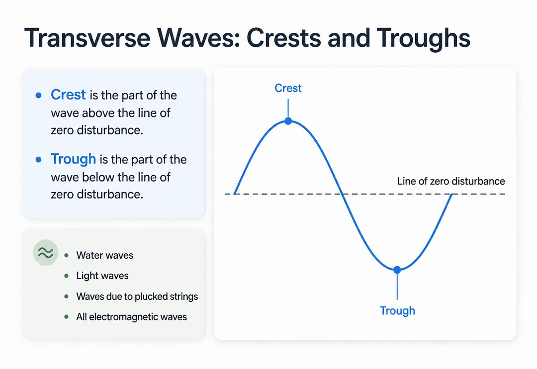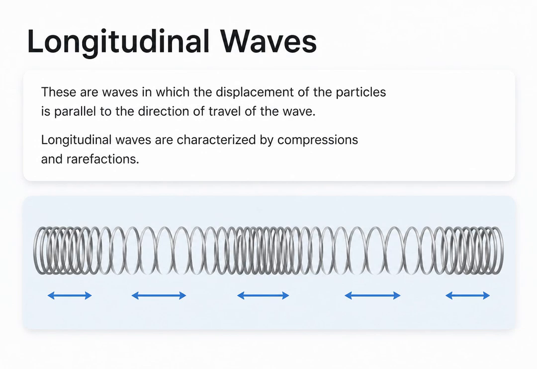A crest is the part of the wave that rises above the equilibrium line, or the line of zero disturbance. A trough is the part that dips below it. Examples of transverse waves include water waves, waves on a plucked guitar string, and all electromagnetic waves, including light. Next, we have longitudinal waves.